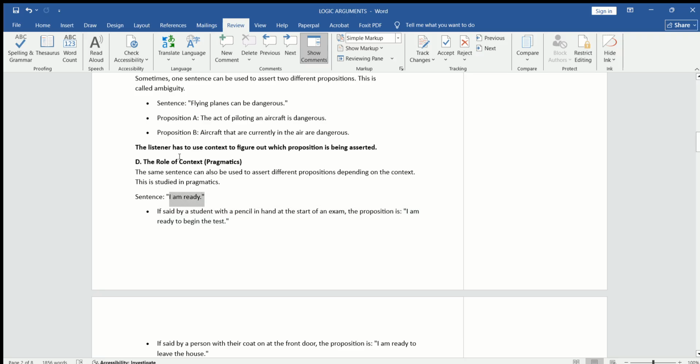But again, the context is an examination hall. The students are there and they have a pencil, their other stationery, paper sheets before them, and they say that we are ready. So said with this data, the students are ready to do their test. Again, we can see that I am ready